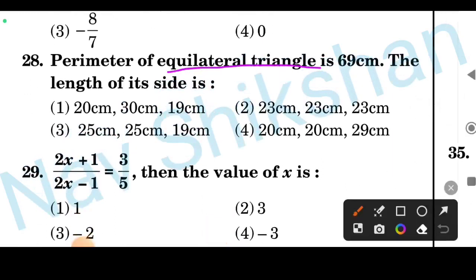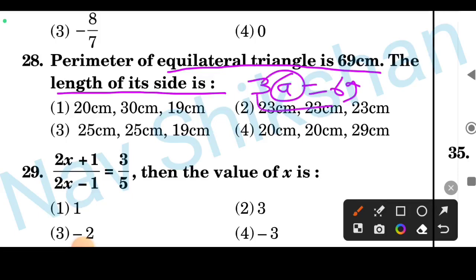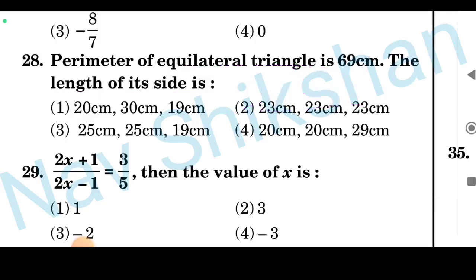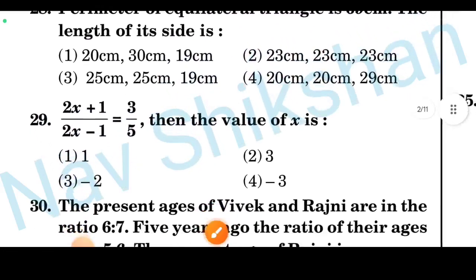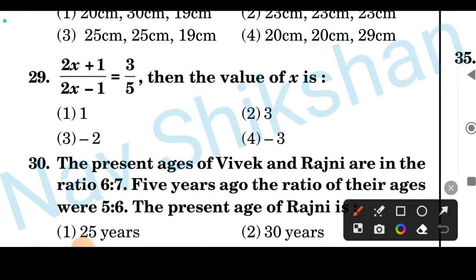Perimeter of an equilateral triangle is 69 cm. The length of its side is. The perimeter of the equilateral triangle has been given. As you know, the perimeter is 3 into side, 3a is equal to 69, and when we divide by 3 you will get option number 2 as correct. Means 23 centimeter, each side will be 23 centimeter.